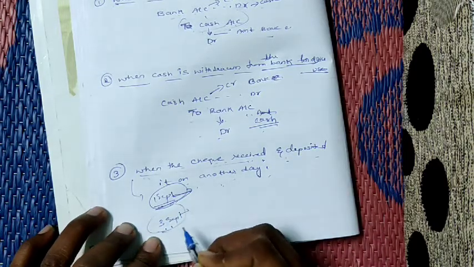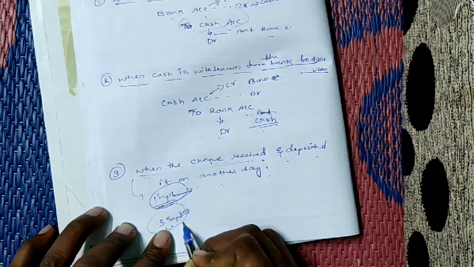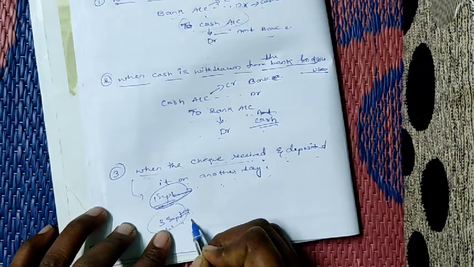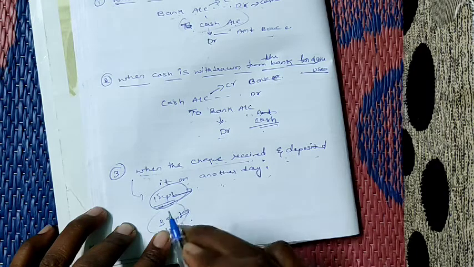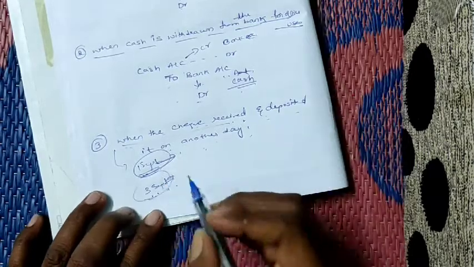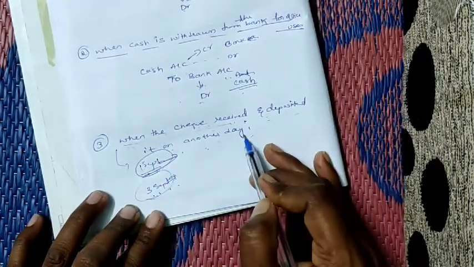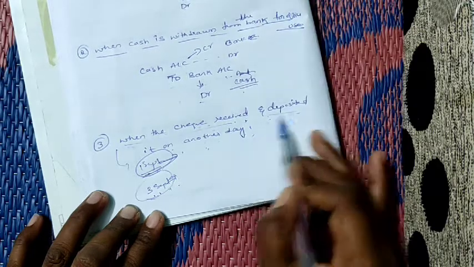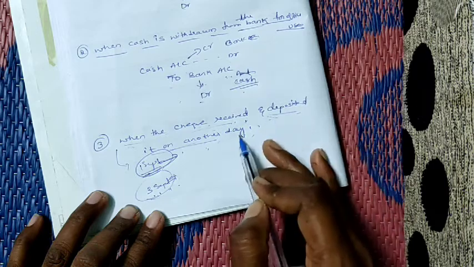And as I have said, the check has been deposited on 3rd September, so on this date the entry will be bank account debit to cash. While explaining the problem, it will be clear for you. So listen carefully: when the check is received and deposited on another day, it will become a contra entry.